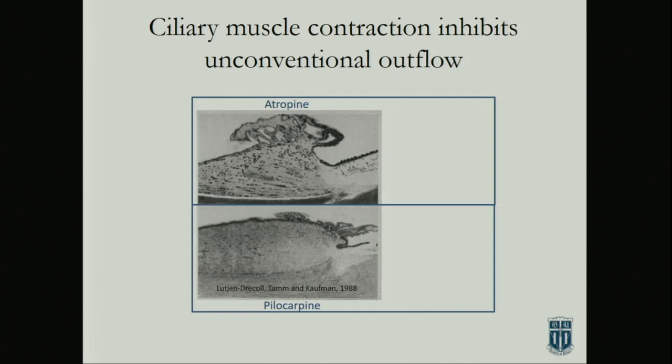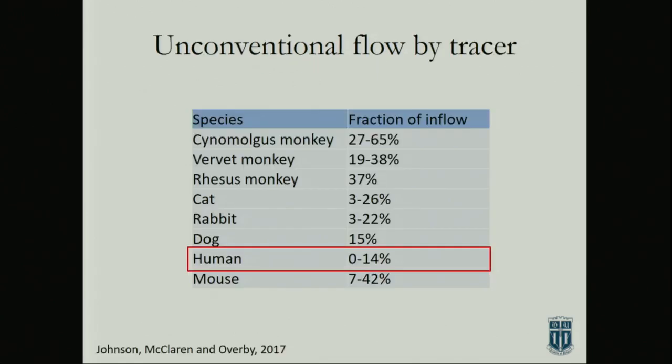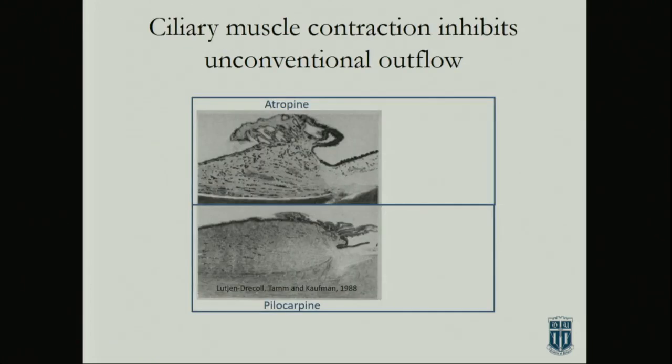And I forgot to mention that McLaren was also part of that. This is the reviews right here that just came out. So Ernst showed this picture of the ciliary muscle. And it was a wonderful piece of work because it showed a couple things. It shows on the top when you arrest the muscle with atropine, so this is a cholinergic antagonist, the muscle is disabled and totally relaxed.